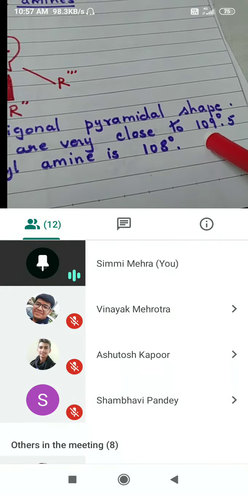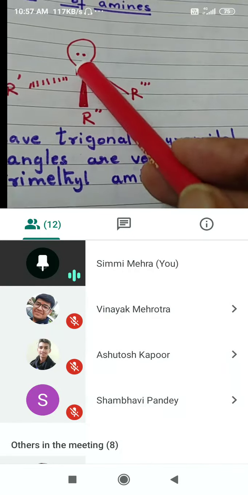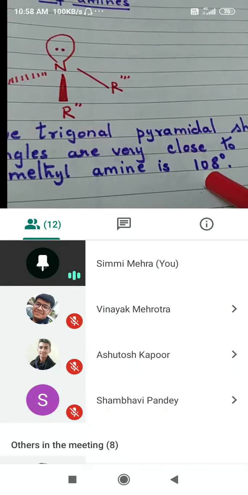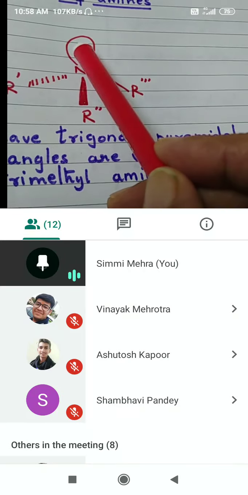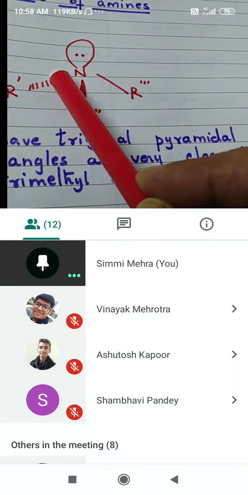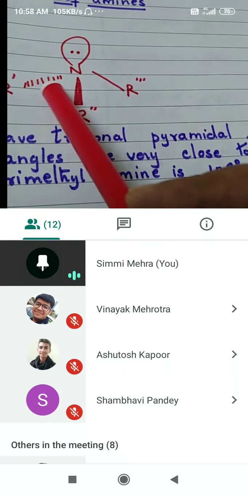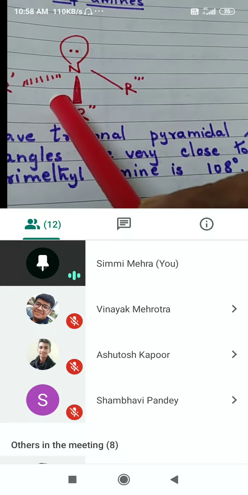This is asked as an objective question in competitive exams also. What is the bond angle in trimethylamine? It is 108 degrees. Although your nitrogen is sp3 hybridized, it is 108 degrees because lone pair-bonded pair repulsion is greater than bonded pair-bonded pair repulsion. But the same thing takes place in ammonia also.